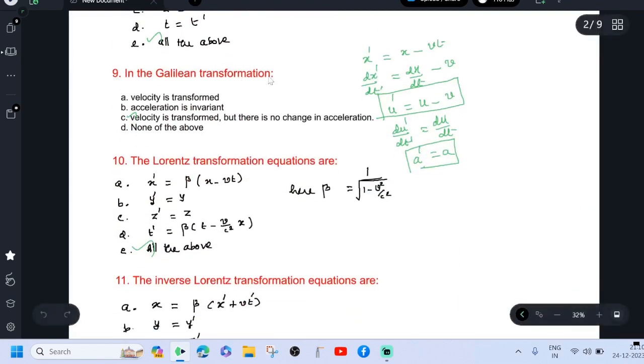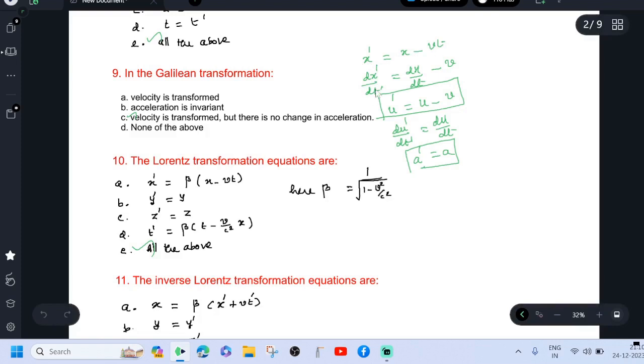In the Galilean transformation, velocity is transformed, acceleration is invariant, velocity is transformed but there is no change in acceleration. None of the above. Option C is correct because x dash equal to x minus vt is our Galilean transformation equation.